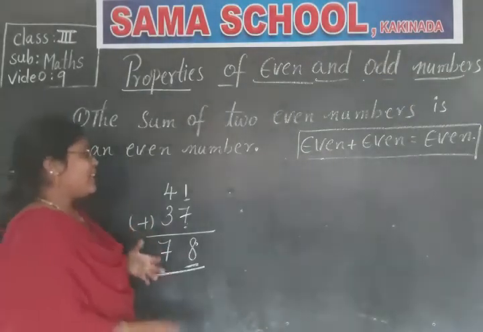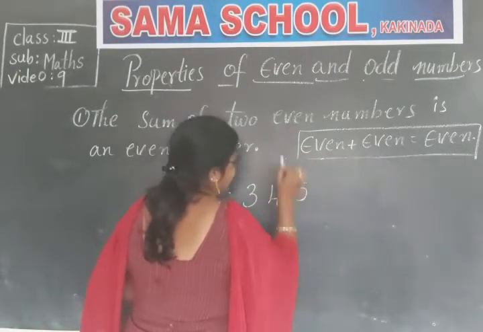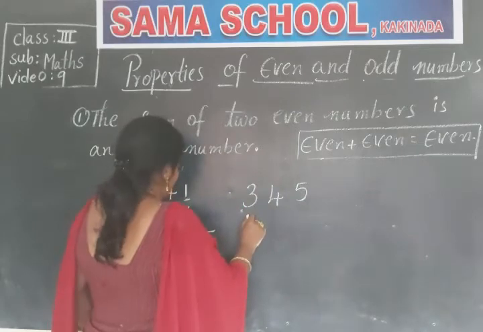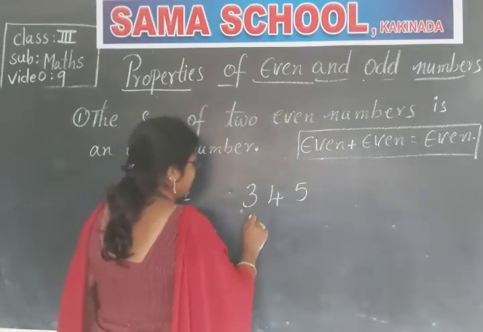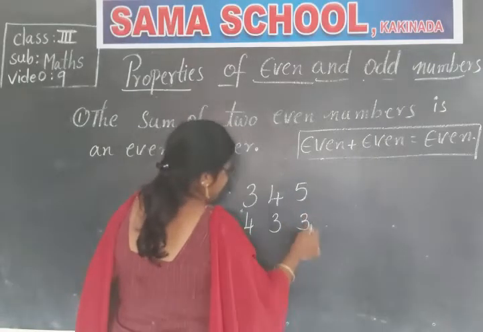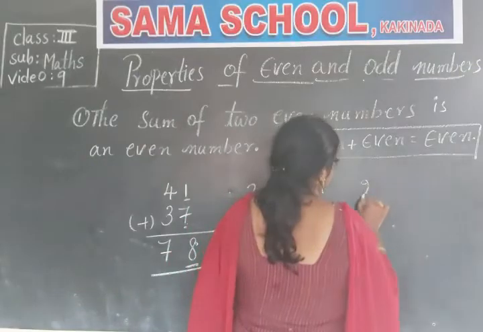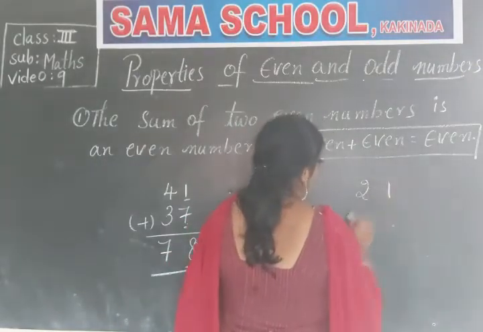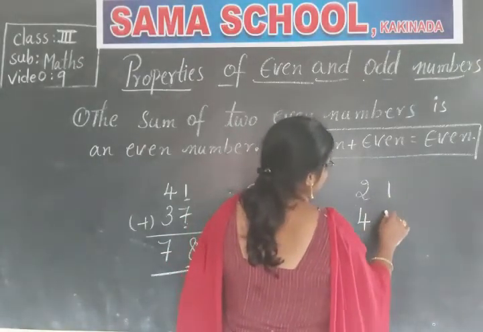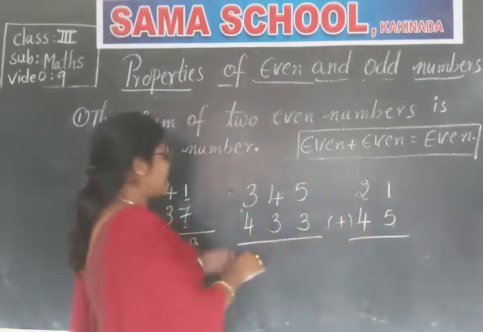Right? Let's take more examples. 345 and 433. Let's add these.